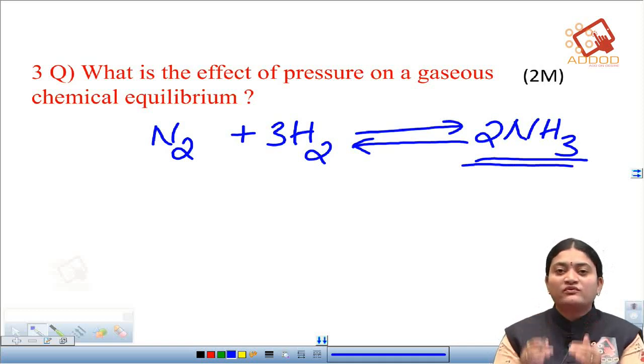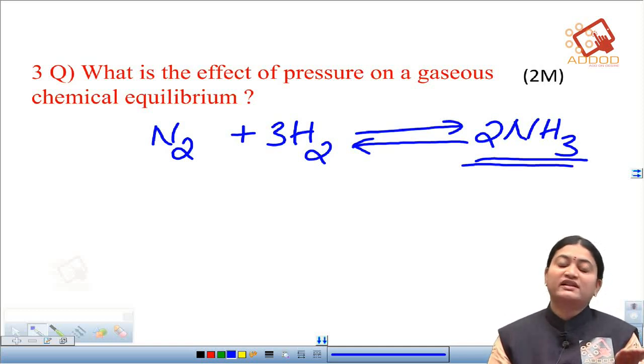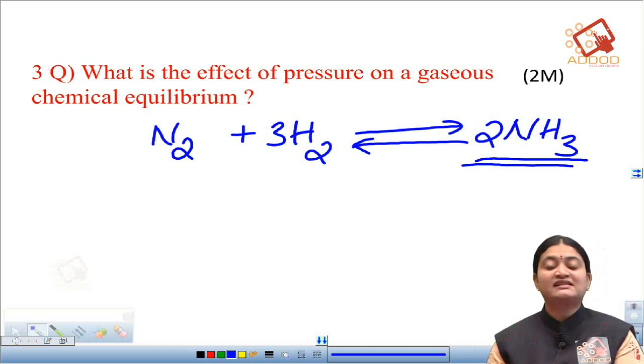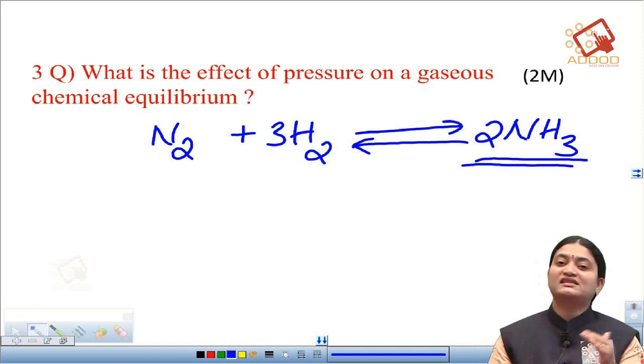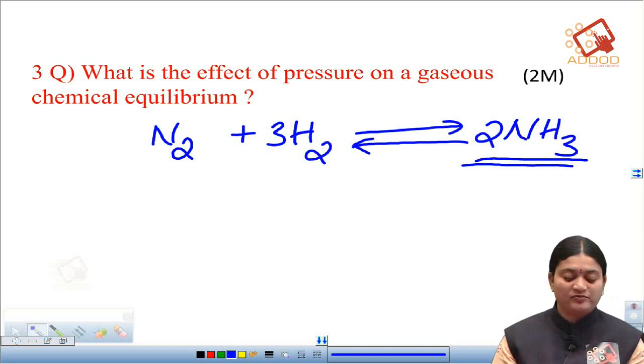When we are increasing the pressure, it will shift to the direction where there are less number of moles of the reactants or products, or if we are decreasing the pressure, it will move towards that direction where the number of moles are more. So this is how the effect of pressure will be affecting.